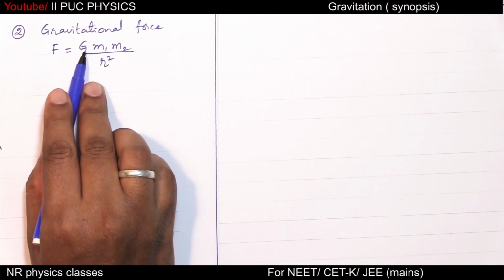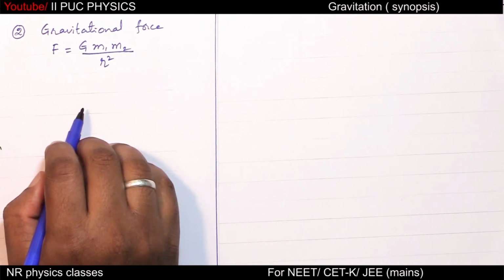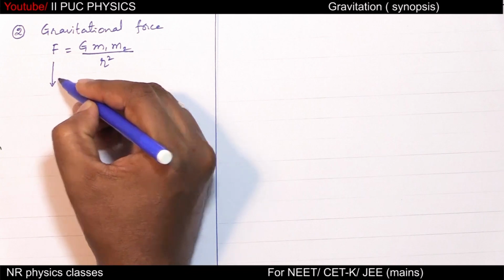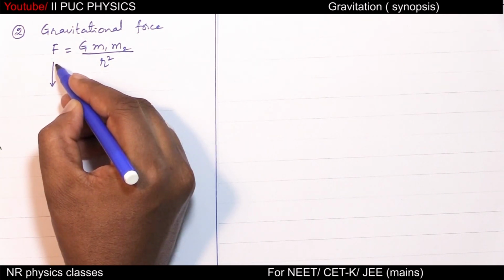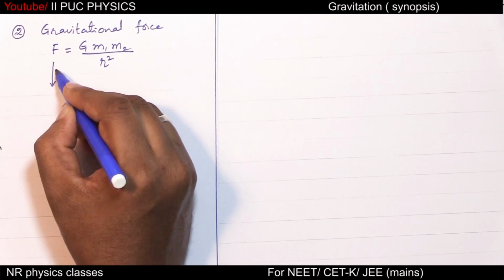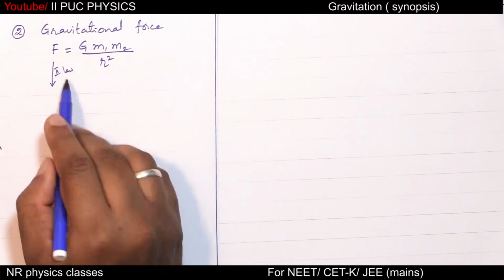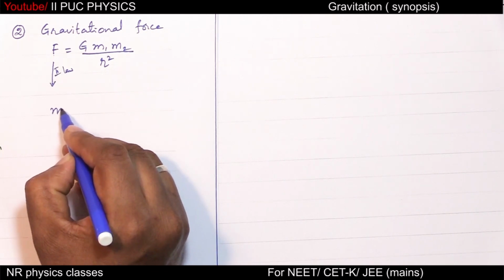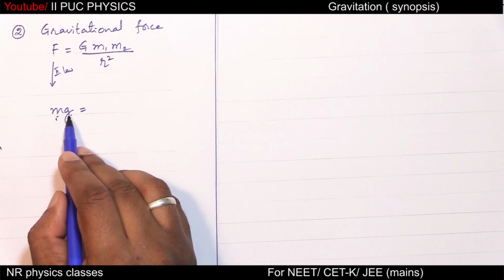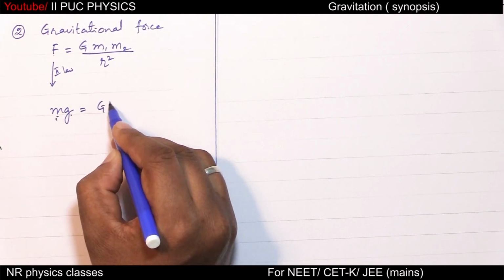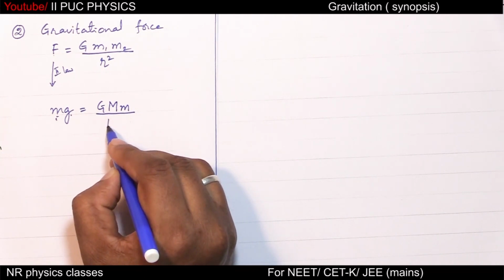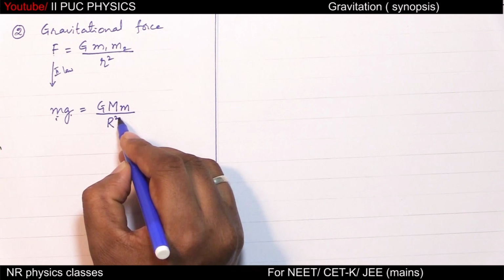The proportionality constant is G. Then if there is a mass m on the surface of the earth, then according to Newton's second law of motion, F is m into g, mass into acceleration, and that same force is G, mass of the earth, mass of the object by mean radius of the earth square.